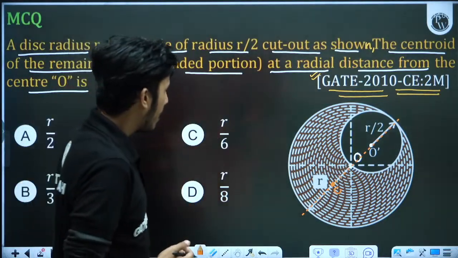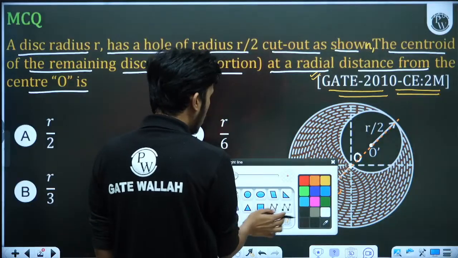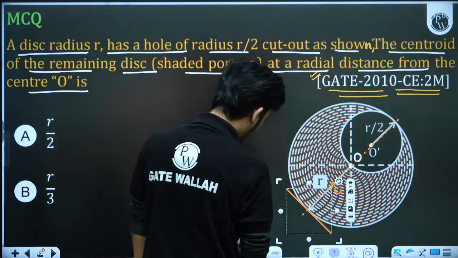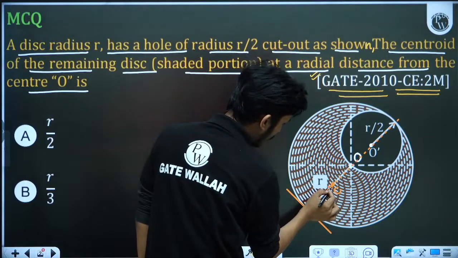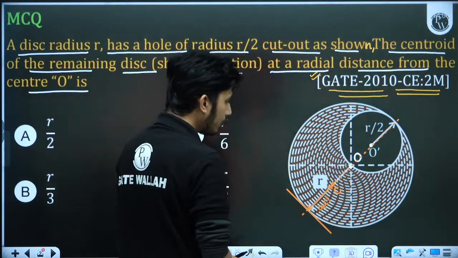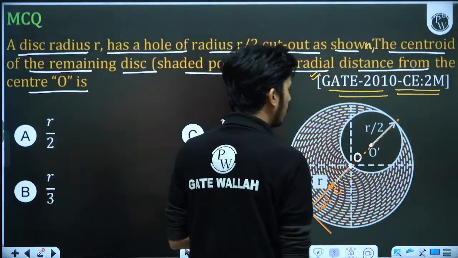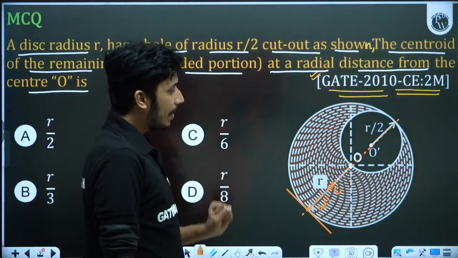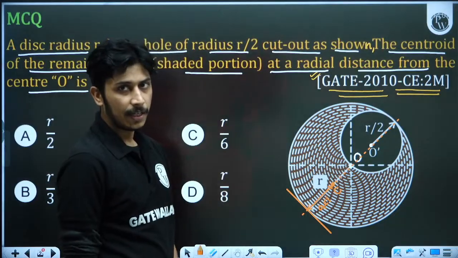The simple formula, and all the distance we will take from where? All the distance we will take from this tangent. So what is the y bar? Y bar is this distance. This is y bar. What is y1? Y1 we will take for the whole thing. Okay, so we can calculate like this.